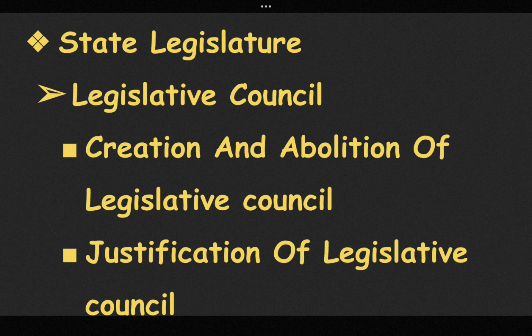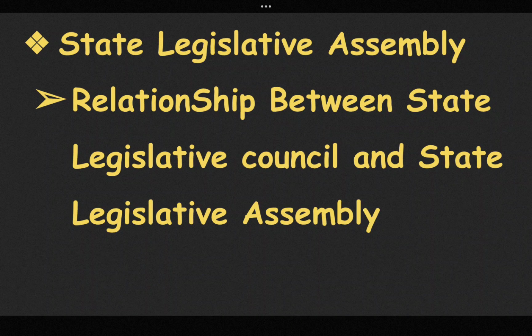That is, the sobering effect of Philip sober over Philip drunk. Now let us discuss the legislative assembly, where the maximum strength can be 500 and the minimum strength is 60. But the center can provide for a lesser number of members for some state assemblies. An example is Sikkim, which has only 32 members.